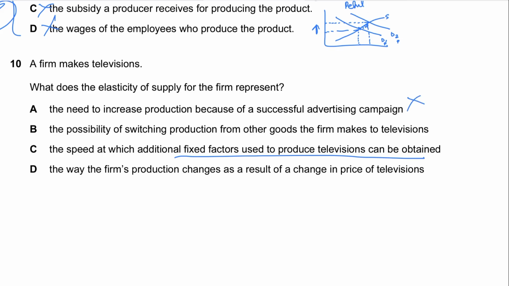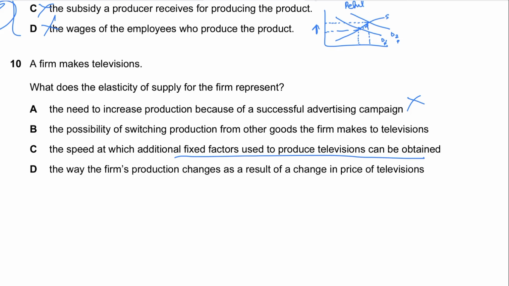The possibility of switching production from other goods the firm makes to televisions. This may affect supply, but it is not the definition of elasticity. This is representing how quickly you can switch the production from other goods, talking about the mobility of resources and the fact that it's sort of product mobility. It's representing how quickly you can switch the production of good A to good B, good B to good A.